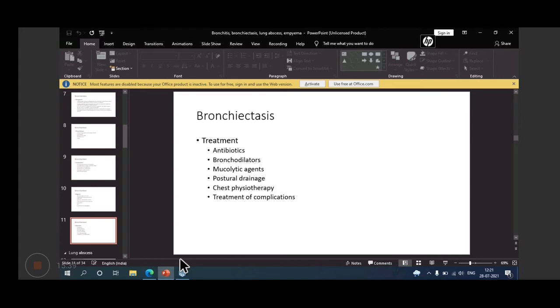Then treatment: if infection occurs, some bacterial isolation is there, then antibiotics may be given, then bronchodilators, mucolytic agents. Same treatment, and clinical features almost the same, even diagnostic features also. Postural drainage may be done, then chest physiotherapy and treatment of complications may be done.